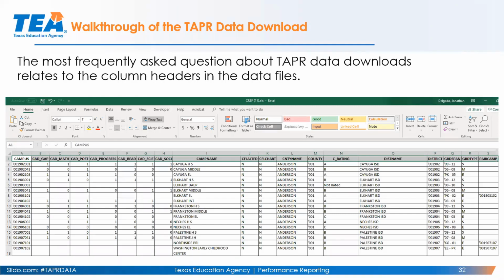So looking at this Excel, it's hard to determine what is the column, for example, to let me know if this is a charter, yes or no, or what is the grade span, or where is the column that says this is the campus rating. The most frequently asked question is, why are my column headers full of these strange codes?